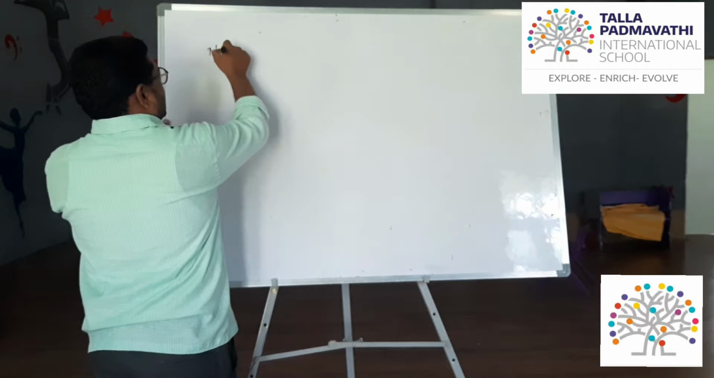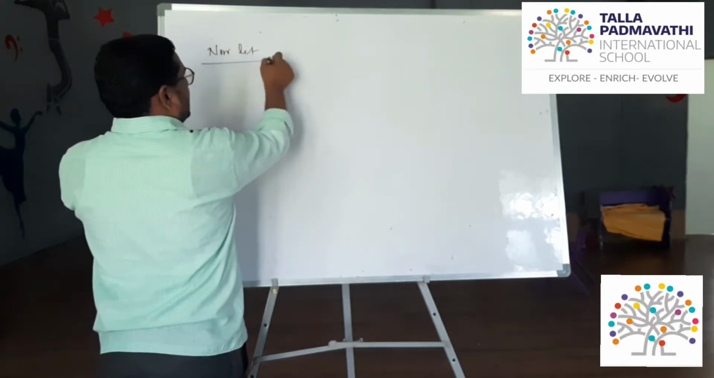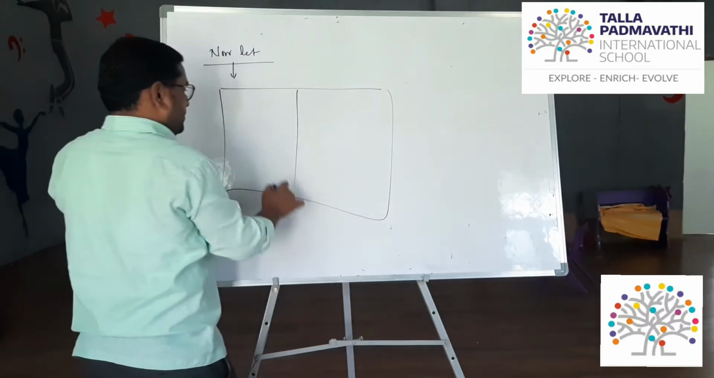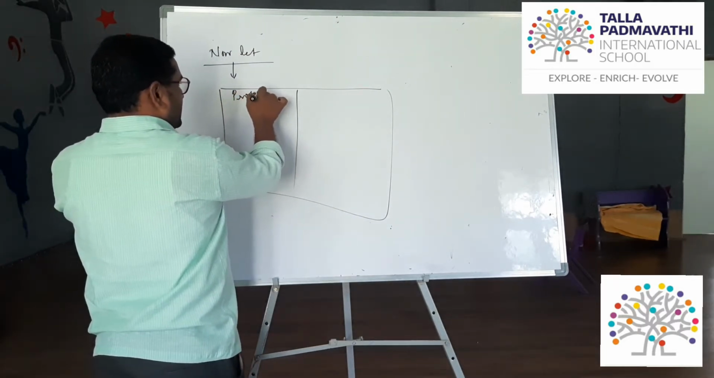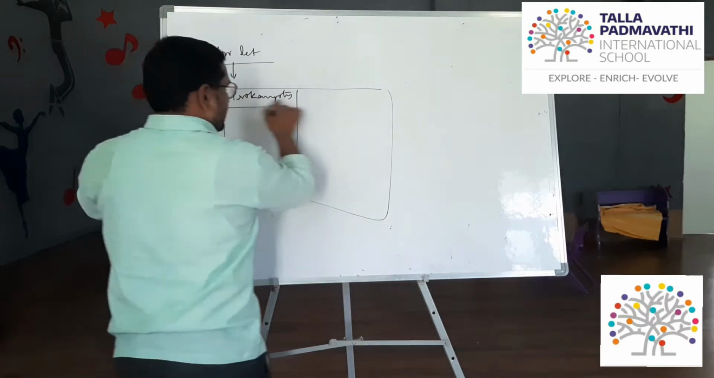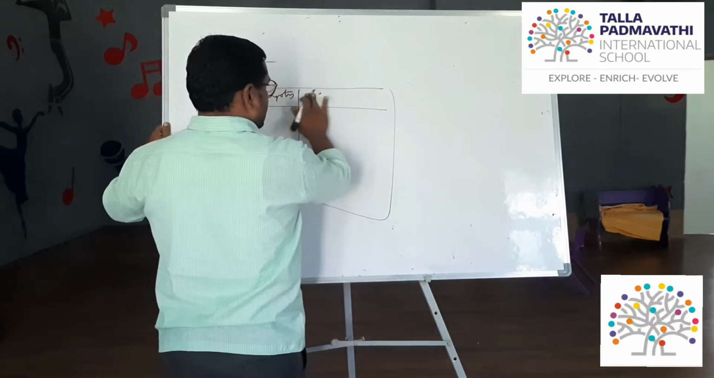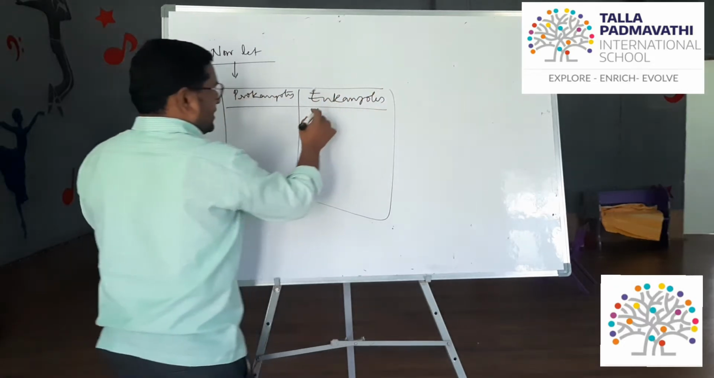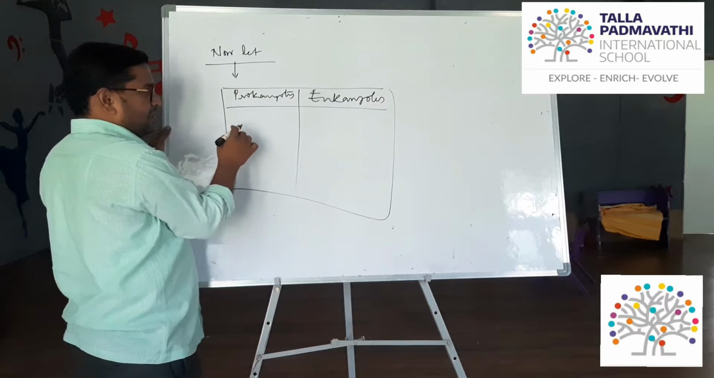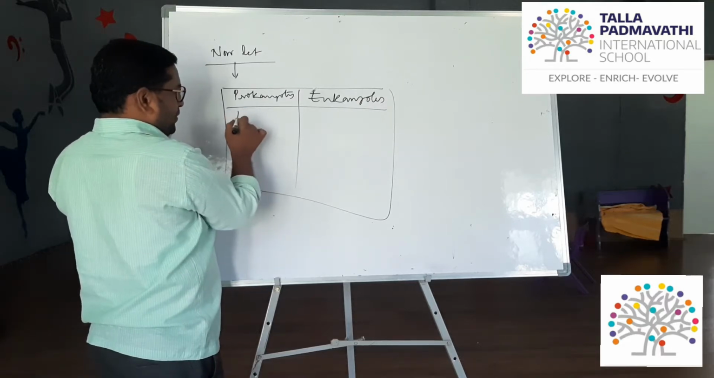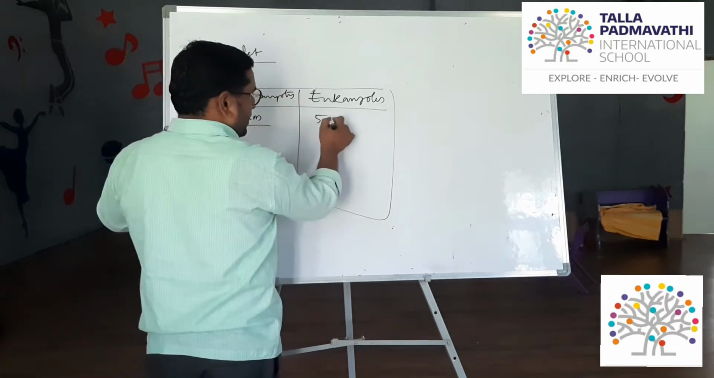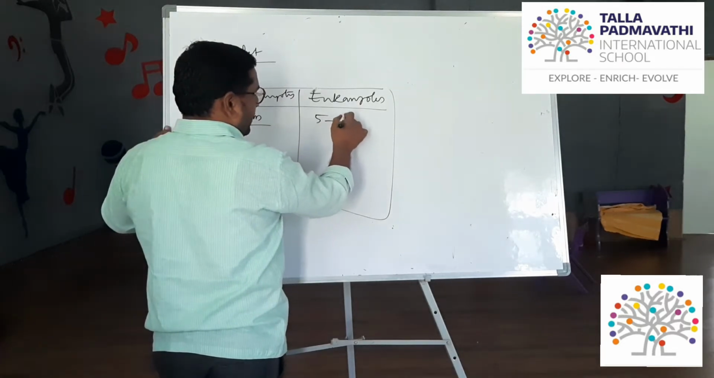Now let's understand the differences between prokaryotes and eukaryotes. As for size, the size of prokaryotes is 1 micron, and eukaryotes are 5 microns to 100 microns in size.